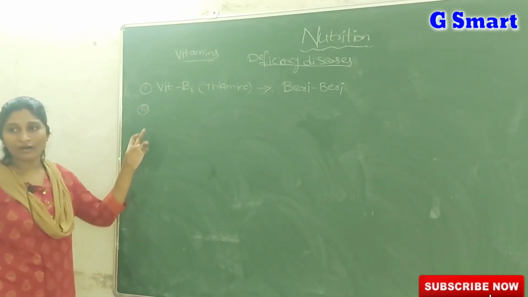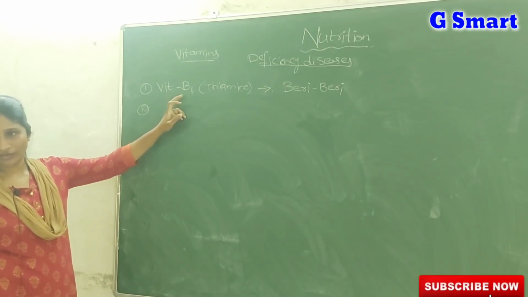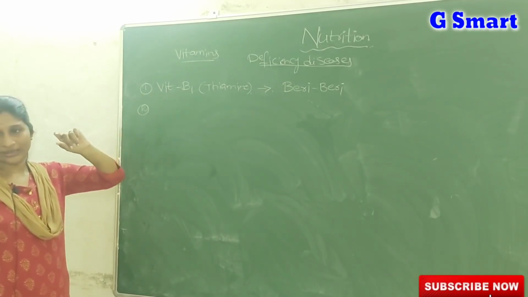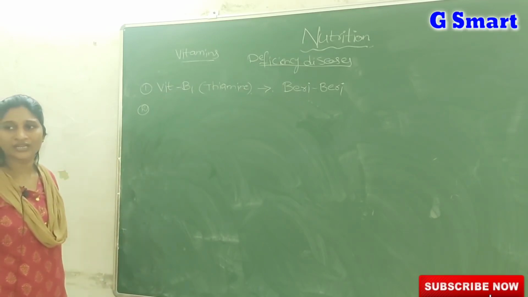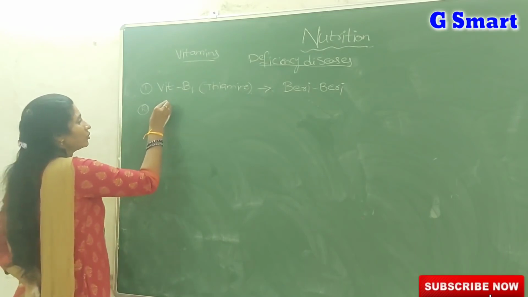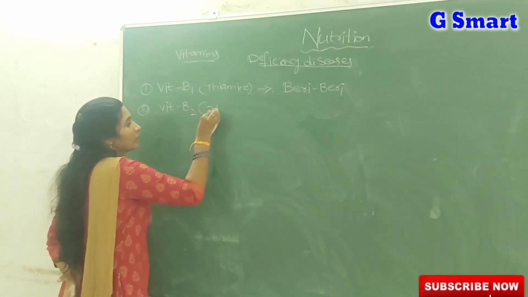So that's why we have to avoid eating polished rice. Polished rice lacks vitamin B1. If we take whole grains, meaning unpolished rice, that is a good source of these B vitamins. Then coming to vitamin B2, that is riboflavin.